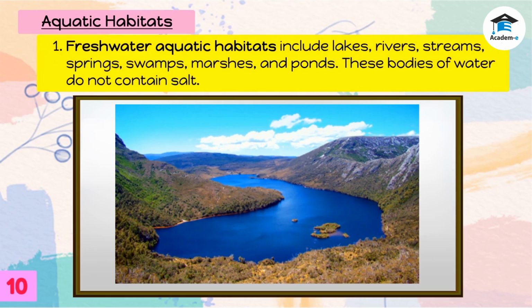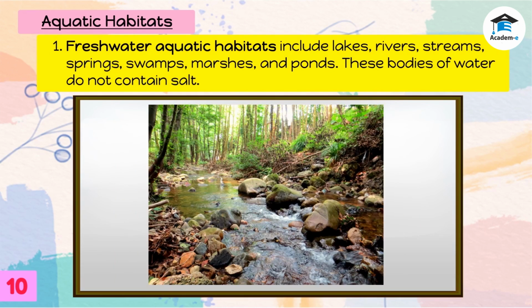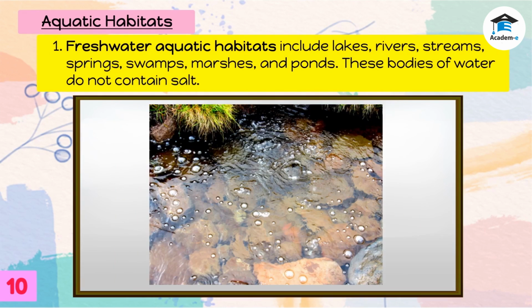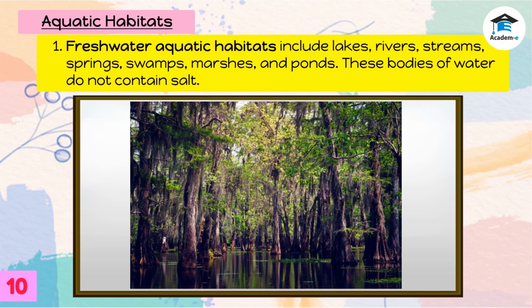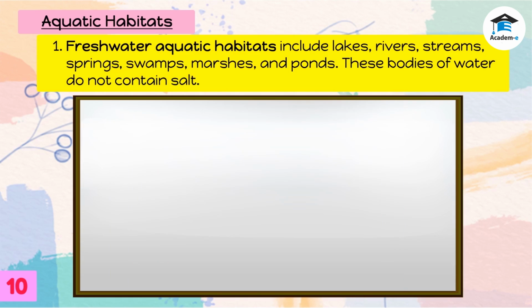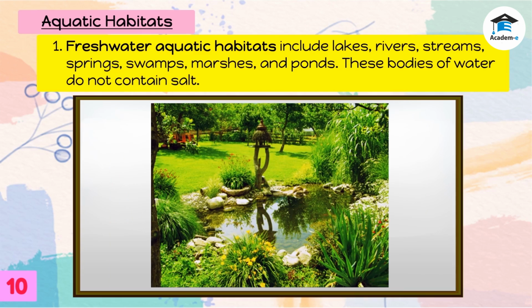Freshwater aquatic habitats include lakes, rivers, streams, springs, swamps, marshes, and ponds. These bodies of water do not contain salt.